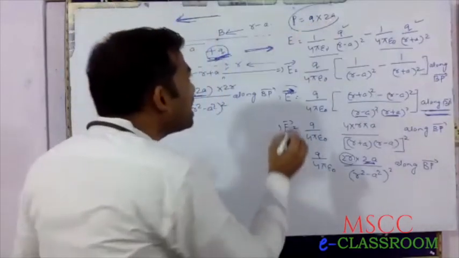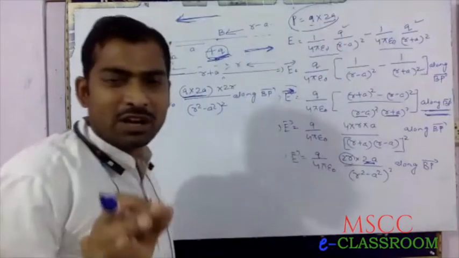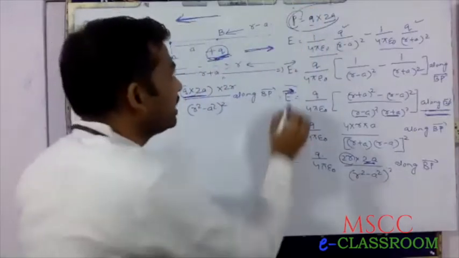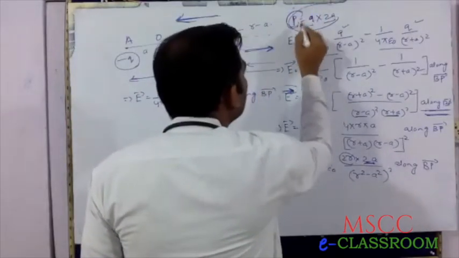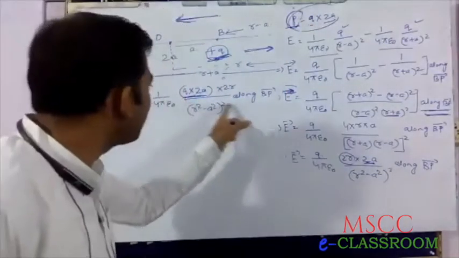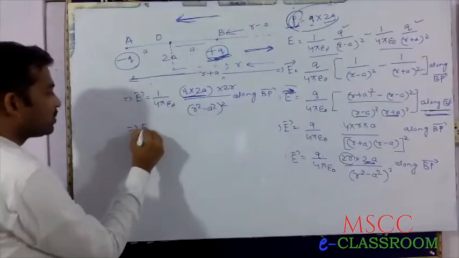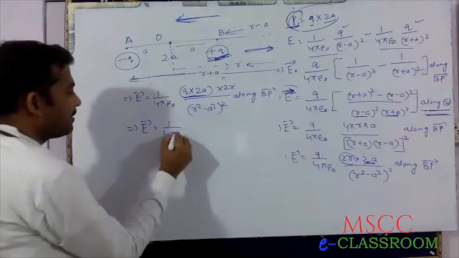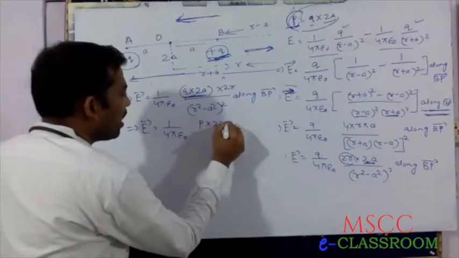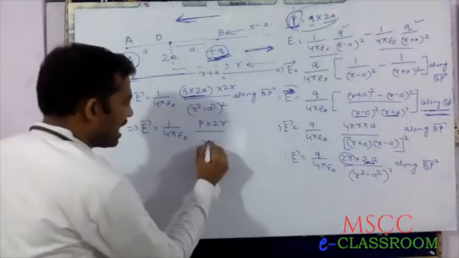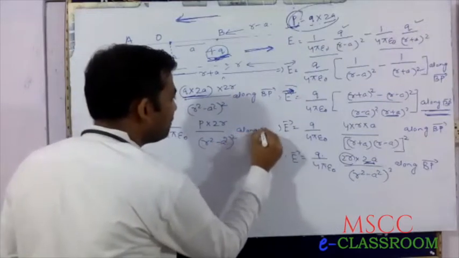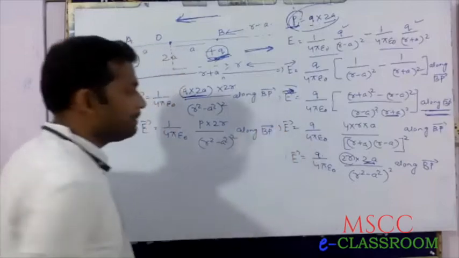That means in place of Q into 2A we can write P, because Q into 2A always equals the electric dipole moment. That's why this expression becomes E equals 1 by 4 pi epsilon naught, P into 2R divided by (R square minus A square) whole square, along BP.